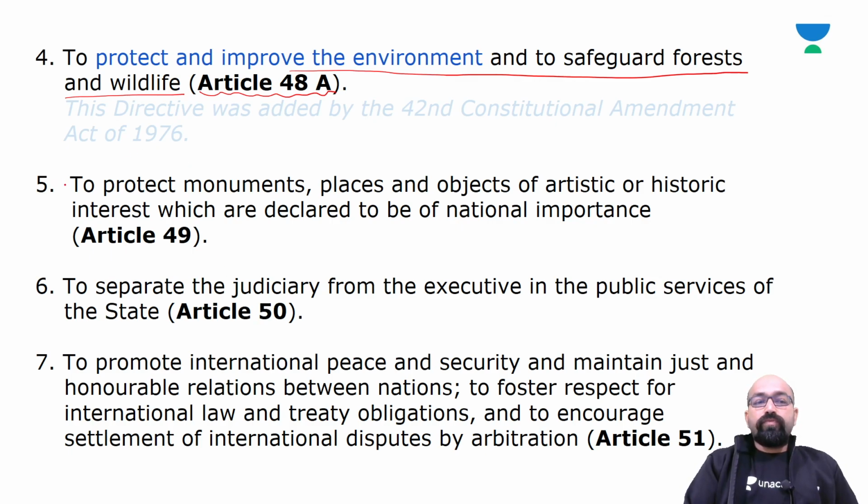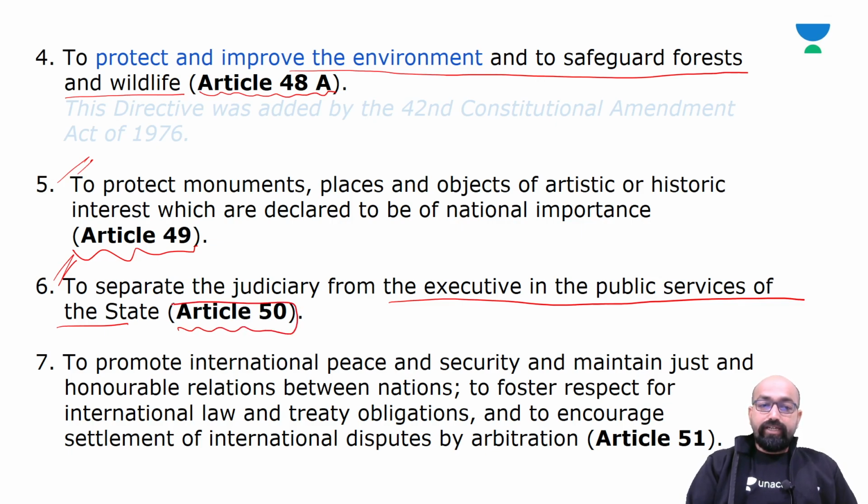Next point is to protect monuments, places and objects of artistic or historic interest which are declared to be of national importance. Article 49 deals with this. Next is to separate the judiciary from the executive in the public services of the state, mentioned in Article 50.